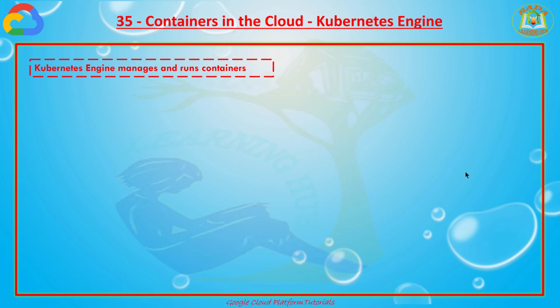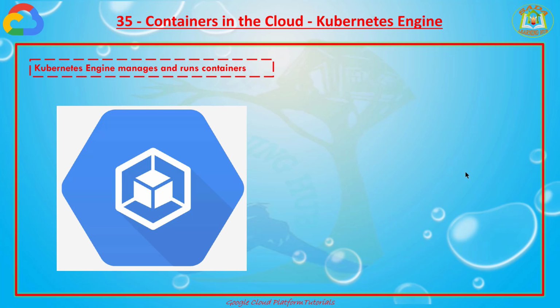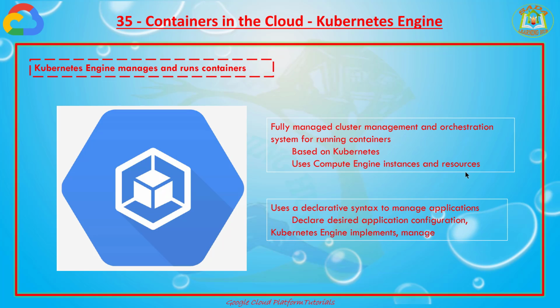What exactly is Kubernetes Engine, and what is it going to do? Kubernetes Engine manages and runs containers. It is a fully managed cluster management and orchestration system for running containers, based on Kubernetes, and it uses Compute Engine instances and resources.